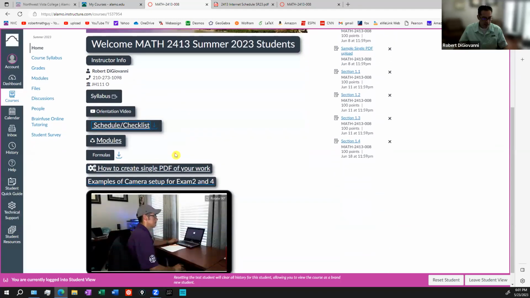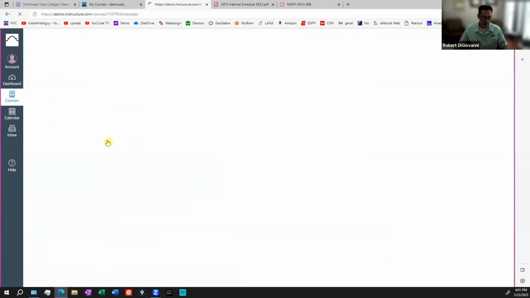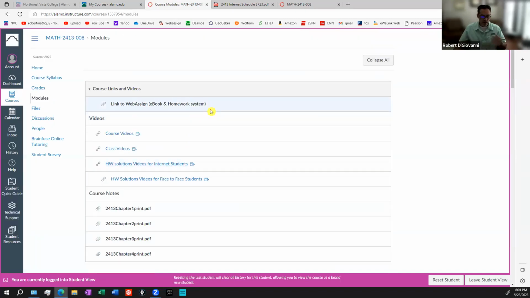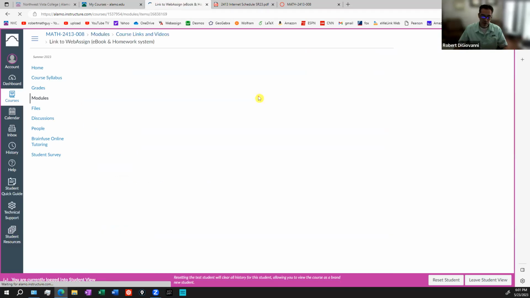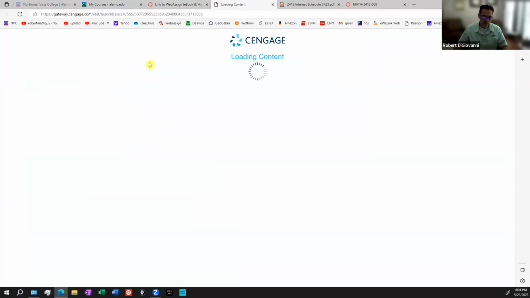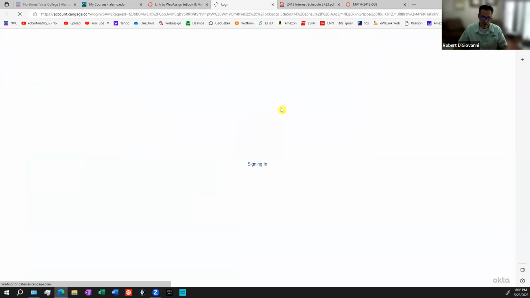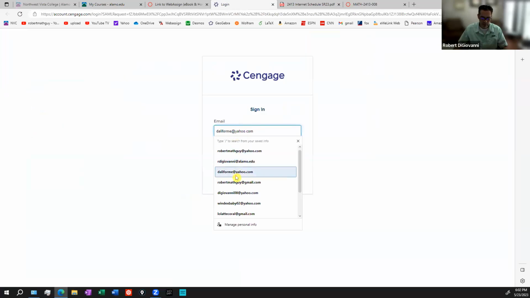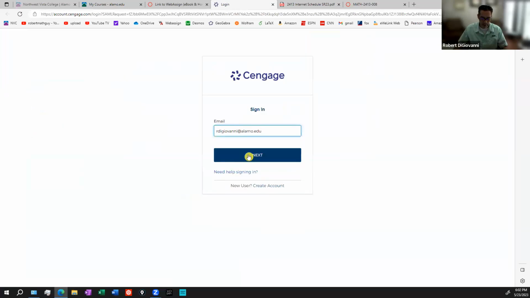And let's look at probably the most important thing here, which is the modules. Okay, so if you click on modules, the first link you have here is the link to go to the homework system. That's going to take you where you're going to see your homework assignments. Let's go ahead and do that right now. When you do this for the first time, it should let you in. Now, I'm going to probably be going in as an instructor, so it's going to be a little different for me.